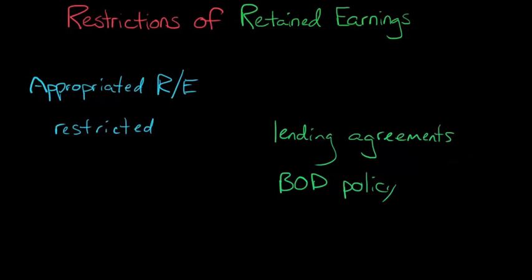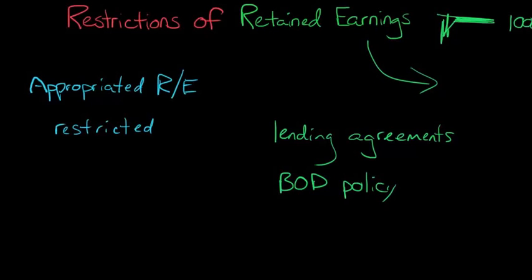Well, the lender might say, if we're going to lend you this money, we want to ensure that your retained earnings meets a certain threshold. Right? We don't want you to just pay it all out in terms of dividends, because dividends would decrease retained earnings, and we want to make sure that you're up here at this threshold. And so we're going to say that your retained earnings has to meet this minimum amount of $1,000, $1 million, or whatever it turns out to be.